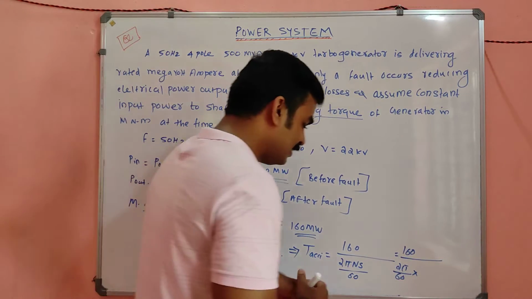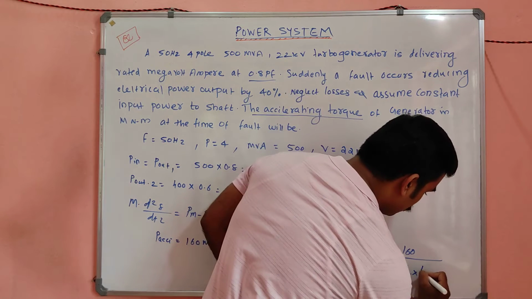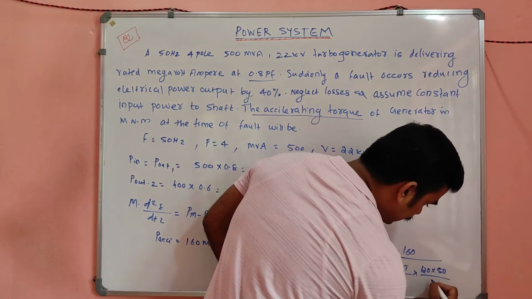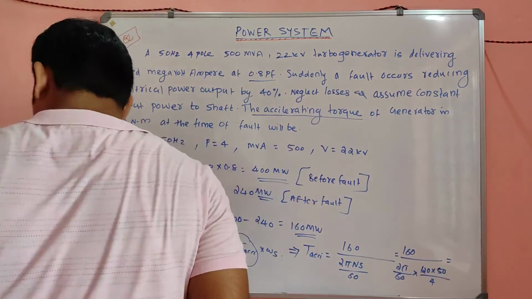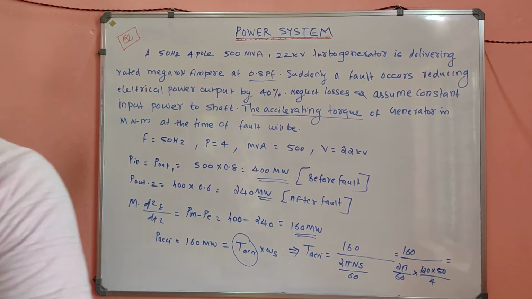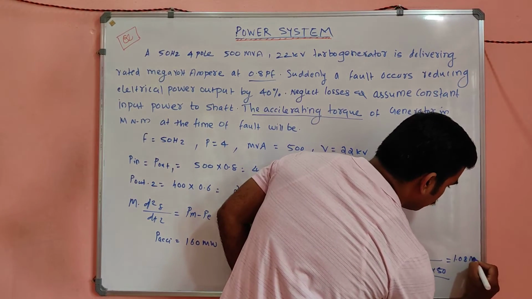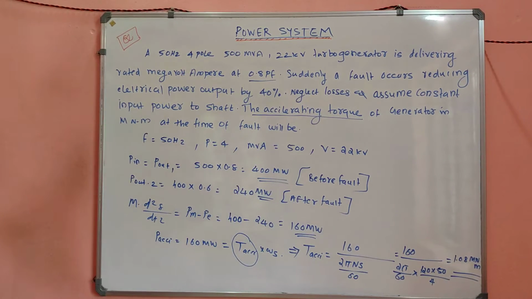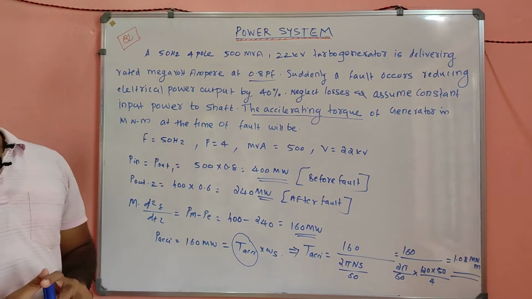No other speed is there. So ns is nothing but 120 into f by p. f is 50, p is equal to 4. If you solve these, definitely you will get an answer of 1.08 meganewton meter. So this is how we have to solve the question.